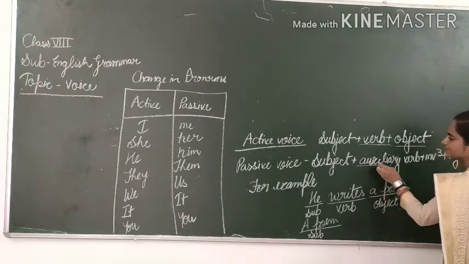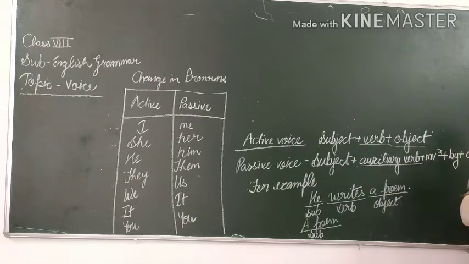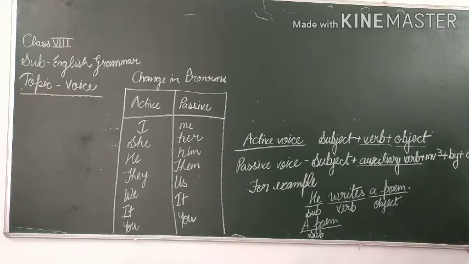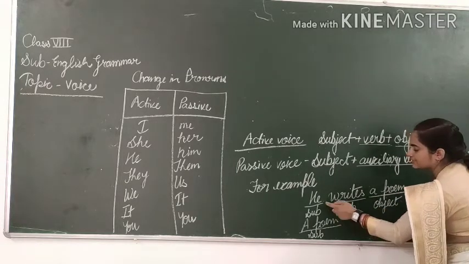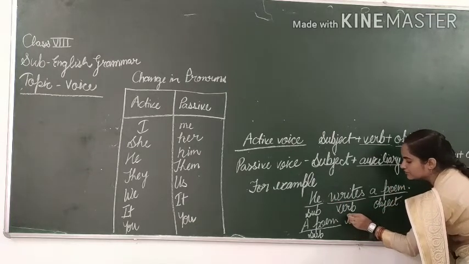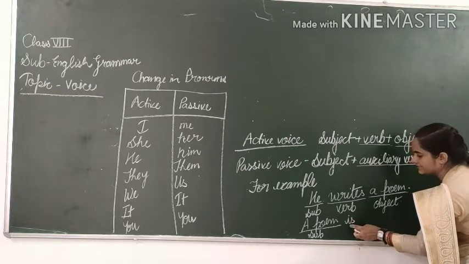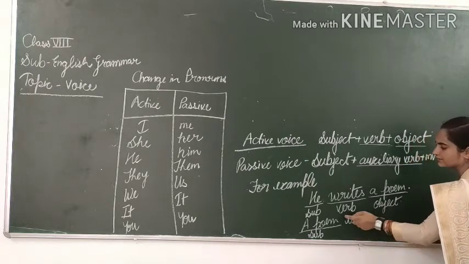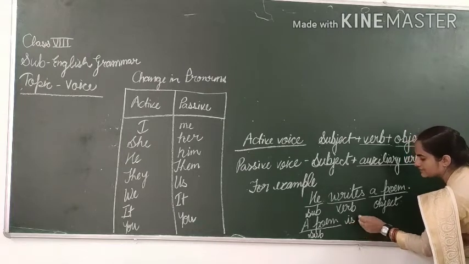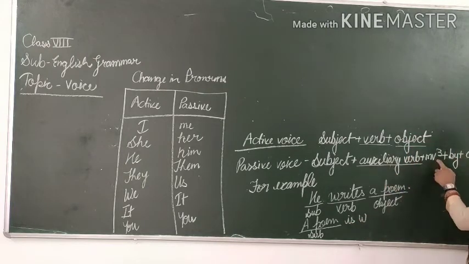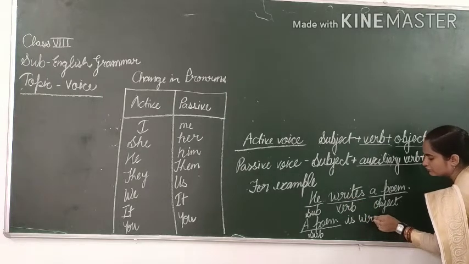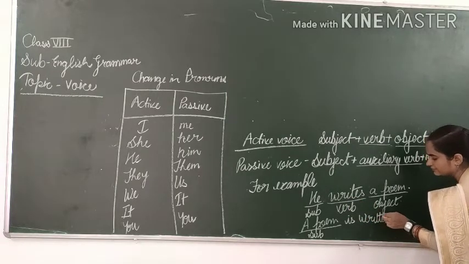Now the second is the auxiliary verb. It will be decided according to the tense of the sentence. It is an example of present indefinite tense, so here we will use is, because the poem is singular. Next is V3. Writes will be changed into written.